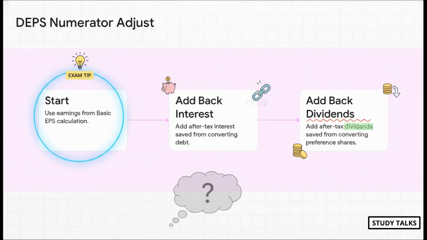So let's start with the numerator, the earnings. It's logical, right? If you convert your debentures into shares, you no longer have to pay interest on them. So we add that interest savings back to our profit. But here's the key thing to remember. You only add back the after-tax interest. And the exact same logic applies to convertible preference shares. You add back the dividend that you would have saved.